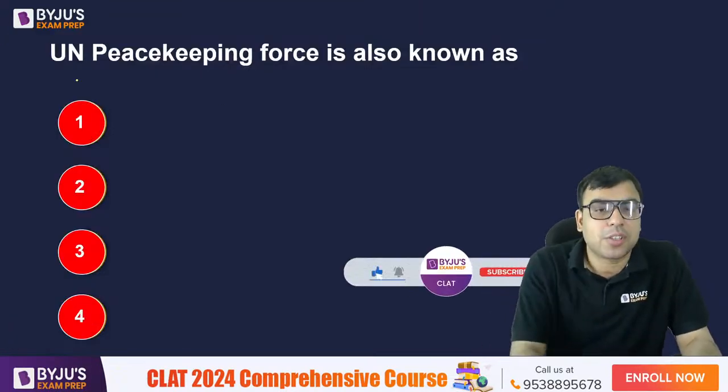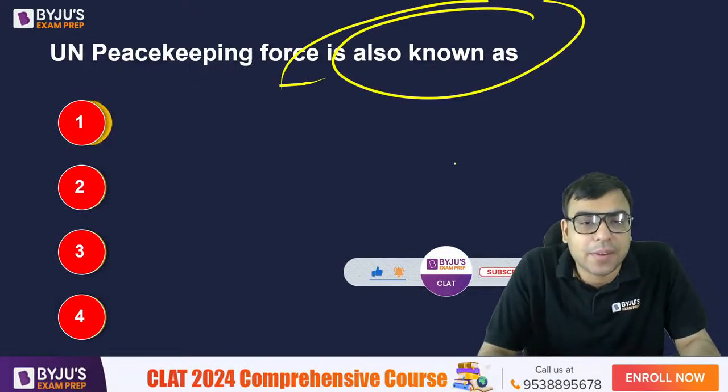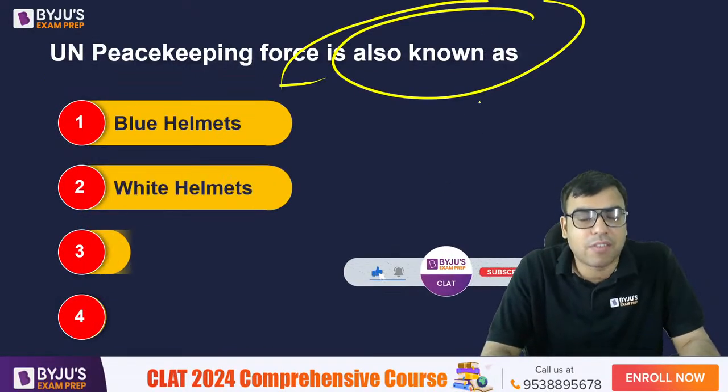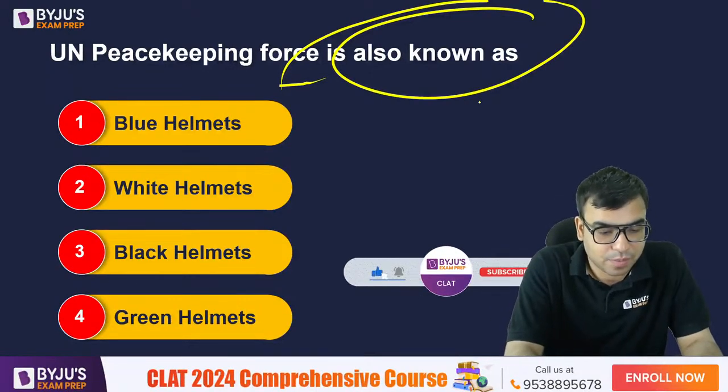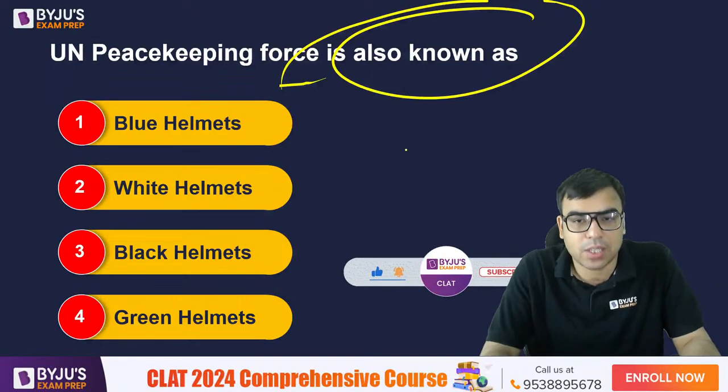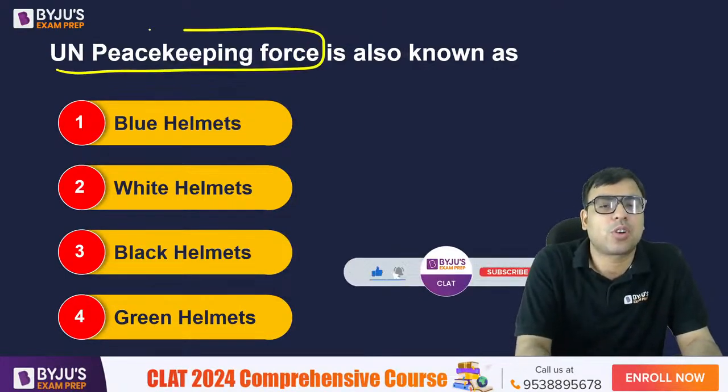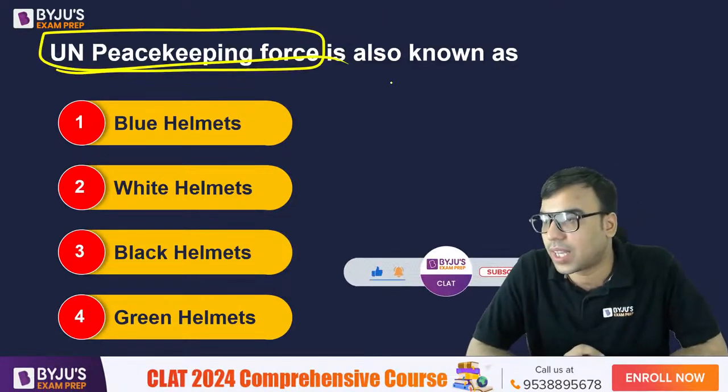Now there's a question for you. UN peacekeeping force is also known as what? Blue helmets, white helmets, black helmets, green helmets. What is the right answer? बताओ तो. UN peacekeeping force को और किस नाम से जानते हैं? Anyone?